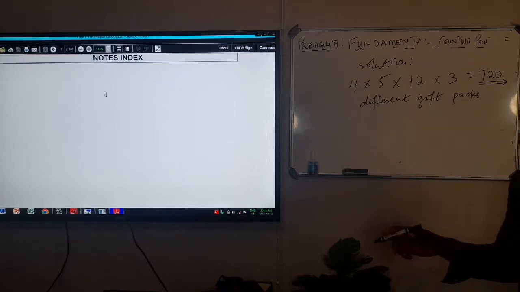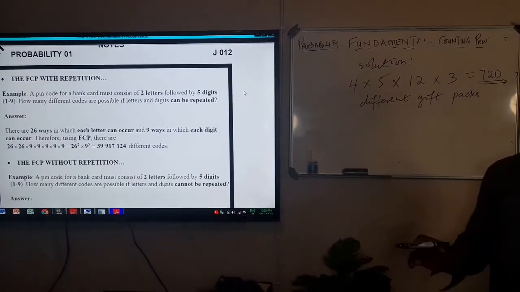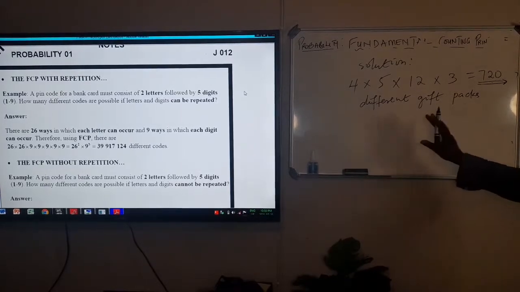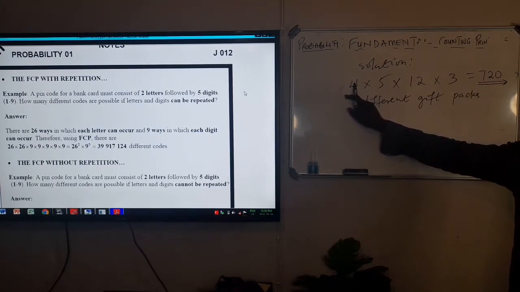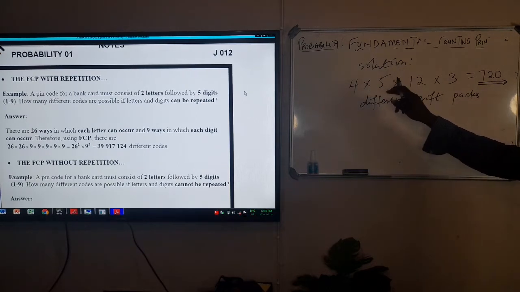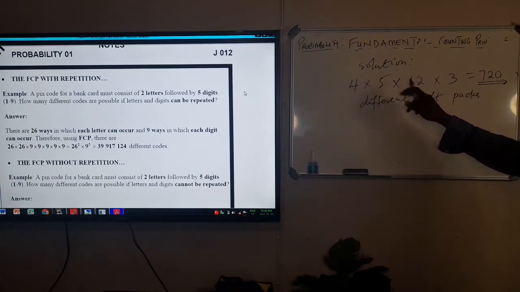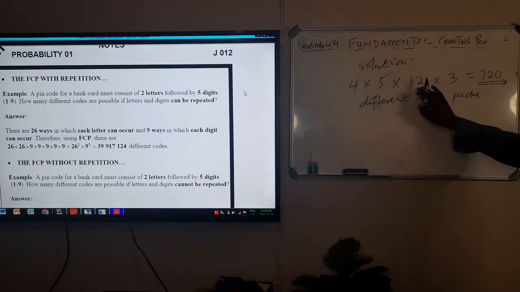So boys and girls, you saw how I did my solution. In choice number 1, there were 4 different CDs that you can choose from. In choice number 2, you got 5 different types of chips you can choose from. In choice number 3, you got 12 different types of chocolate you can choose from.